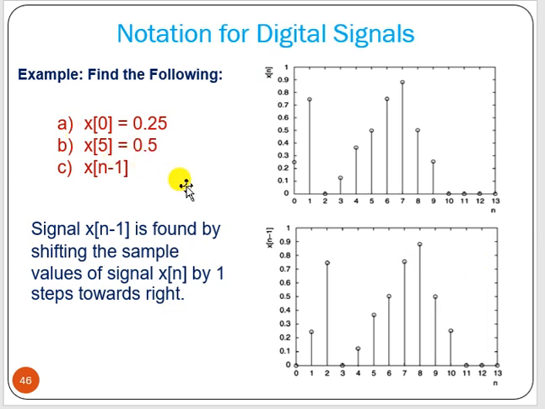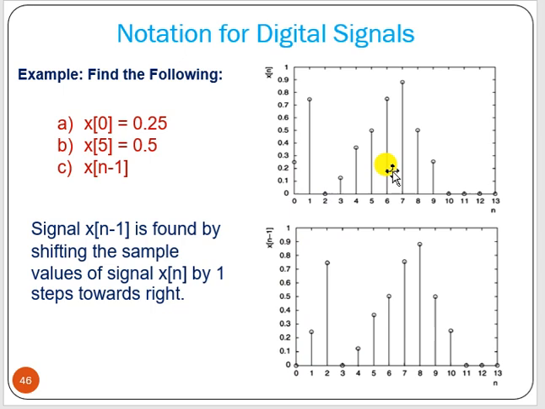Now say x[0] equals some value 0.25, x[5] equals 0.5. Now you have to find x of n minus 1. If this is the signal and you do x of n minus 1, what will happen? It should start from n equal to 1. So the 0th sample goes to 1, the 1st sample goes to 2, the 2nd sample goes to 3, the 3rd goes to 4.